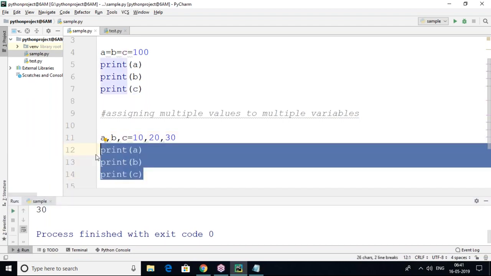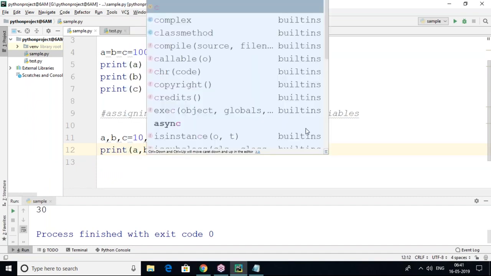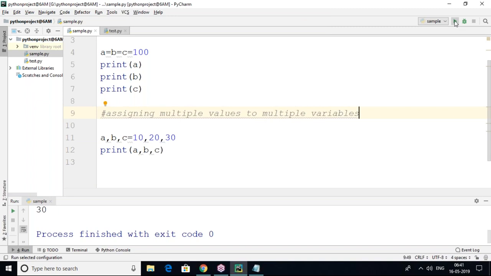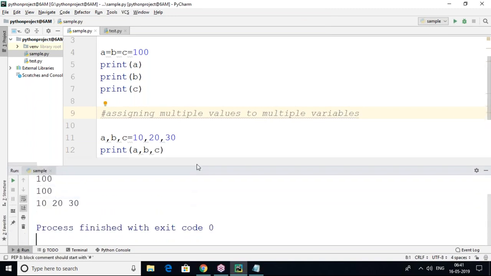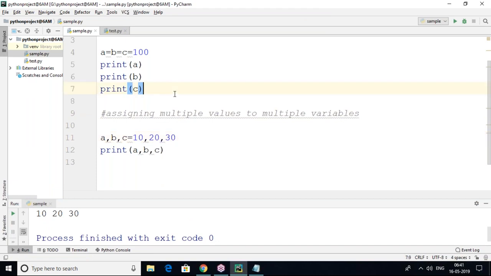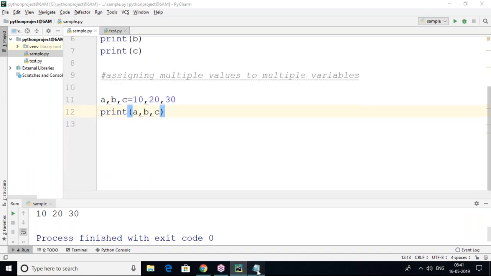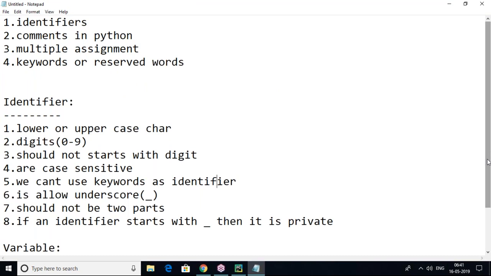Why don't we print in one line? Is it possible? Yes. Print A, B, C like this, and we can give 10, 20, 30. So this is also possible. Single assignment is different: one value assigned to one variable. Multiple assignment is the process of assigning multiple values to multiple variables, or assigning a single value to multiple variables.